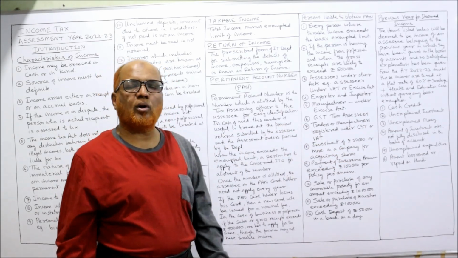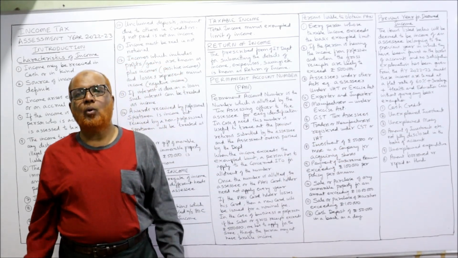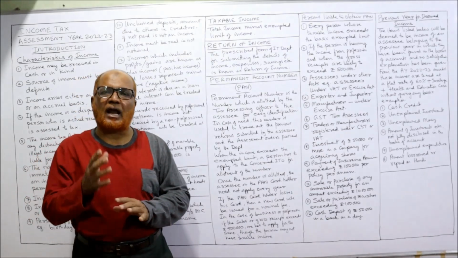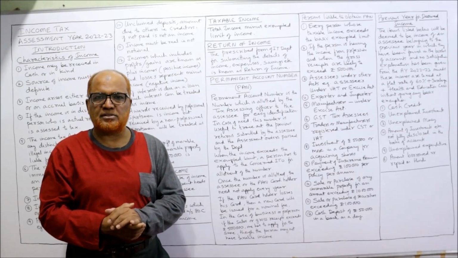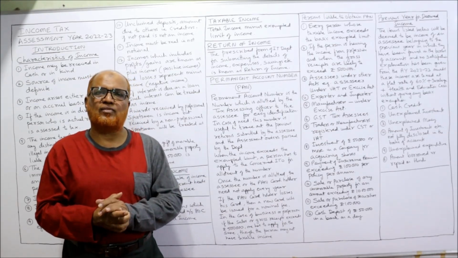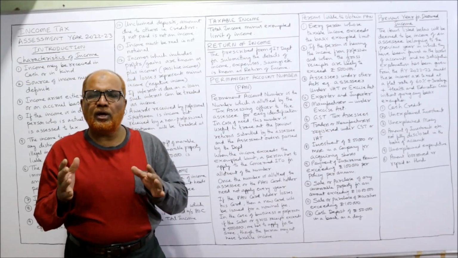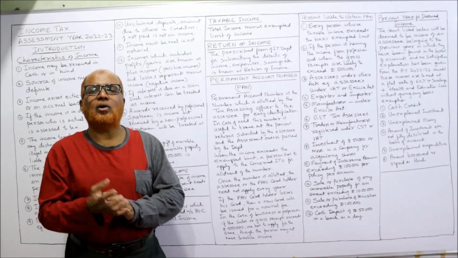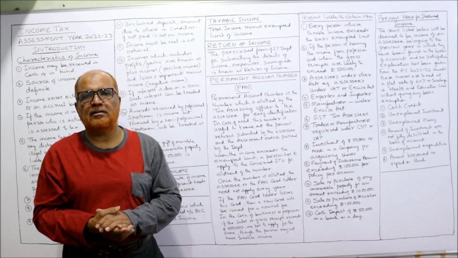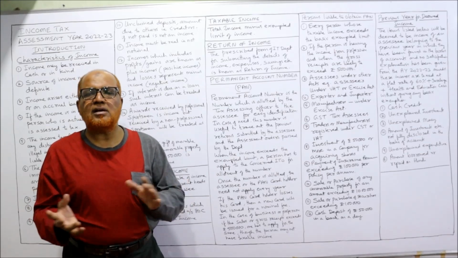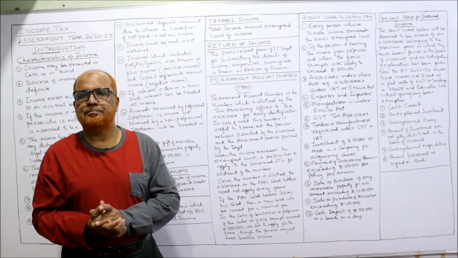Lastly, amount borrowed or repaid on hundi. Hundi is an illegal way of transferring the money from one place to another place, from one person to another person. It's the illegal method of transferring the money. So if a person is caught having the hundi money, that will be treated as his income and he has to pay the tax. These are called the deemed income.